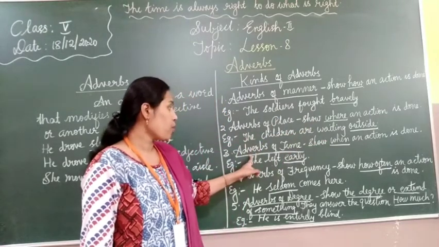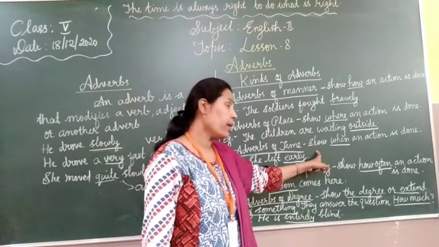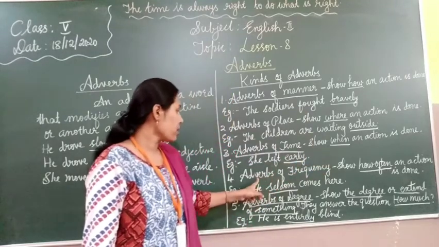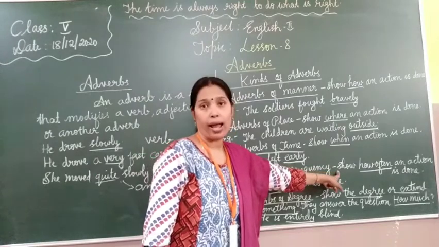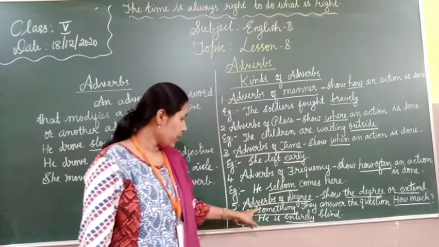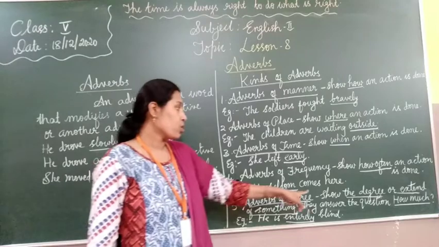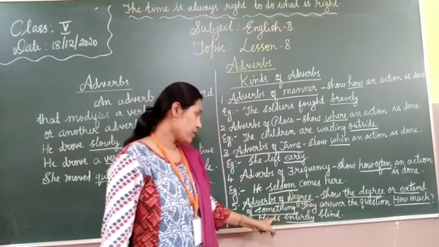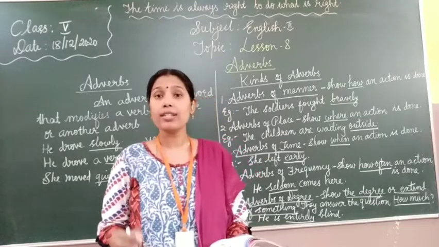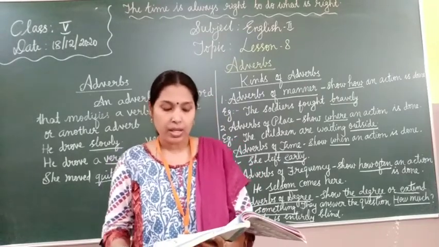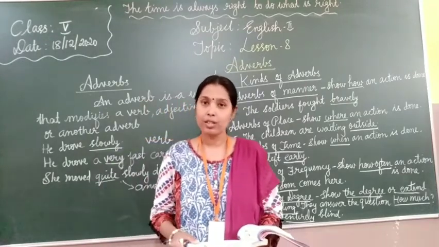Next, adverbs of time. It shows when an action is done. Next, adverbs of frequency shows how often an action is done. Next, adverbs of degree shows the degree or extent of something. They answer the question how much. And the last one is interrogative adverbs, and it is used for asking questions.